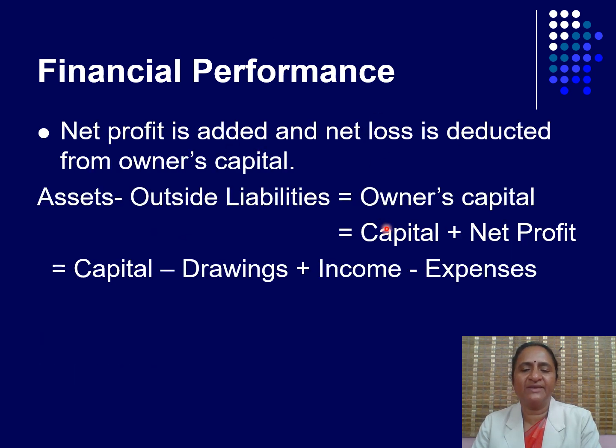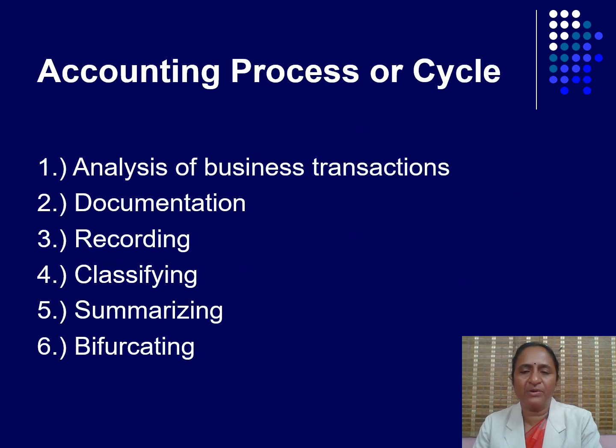Net profit is added and net loss is deducted from owner's capital. Asset minus outside liability equals owner's capital. Capital plus net profit. Capital minus drawing plus income minus expenses. Accounting process or cycle. It has 6 steps.